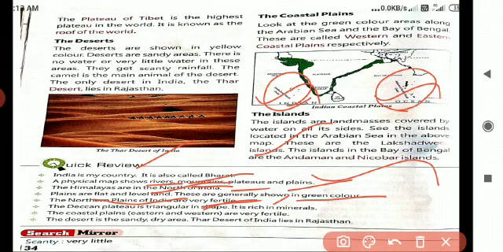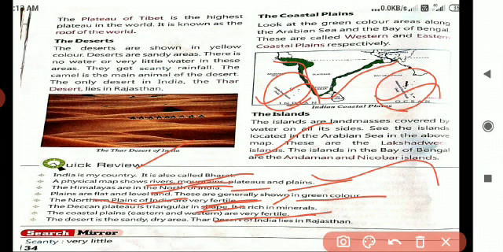It is suitable for agriculture. The Deccan Plateau is triangular in shape. It is rich in minerals. The shape of the Deccan Plateau is triangular. The next one, the coastal plains, eastern and western, are very fertile.